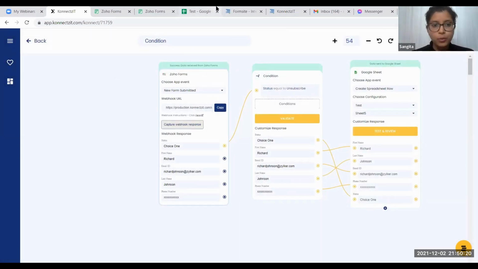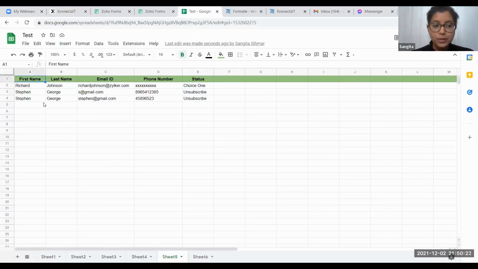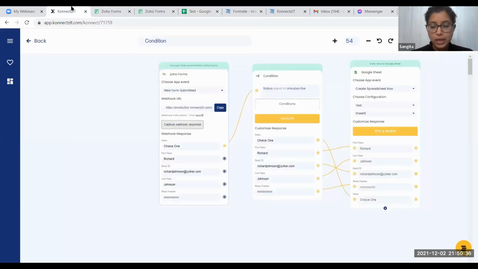Similarly, now we will just look. As you can see here, Stephen George, this particular email ID and this particular number, has unsubscribed to my page or my channel. So that's how it becomes extremely easy for you to manage your work if you have this sort of automation to take place.